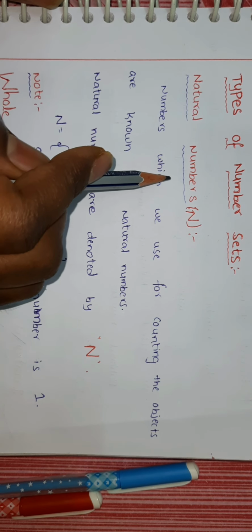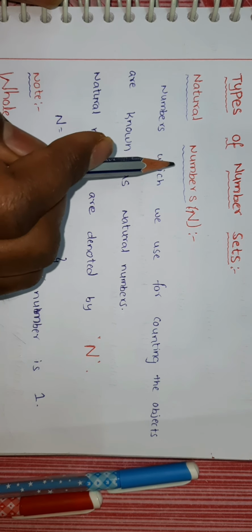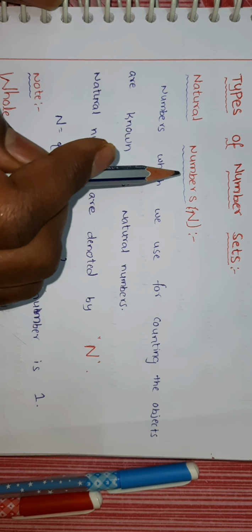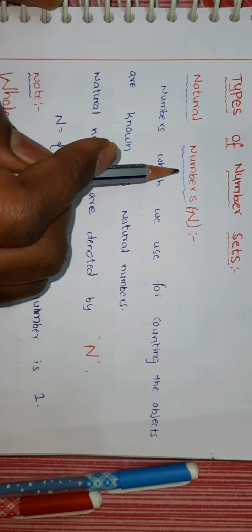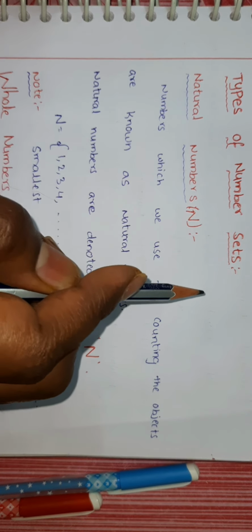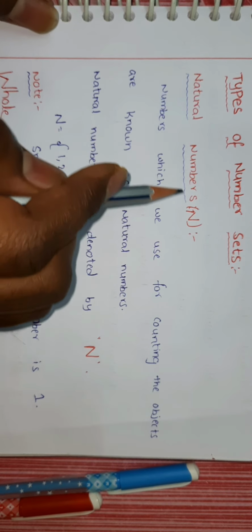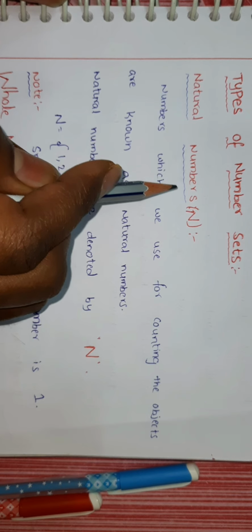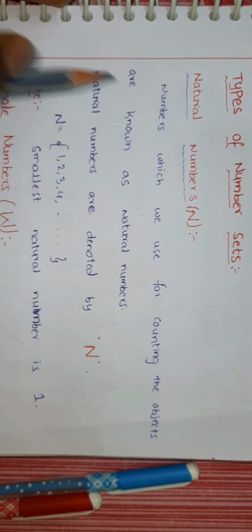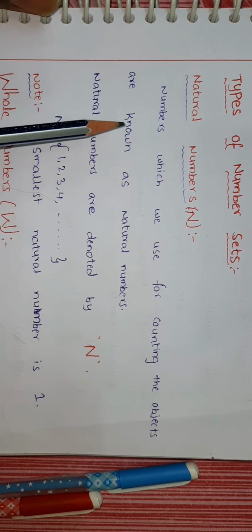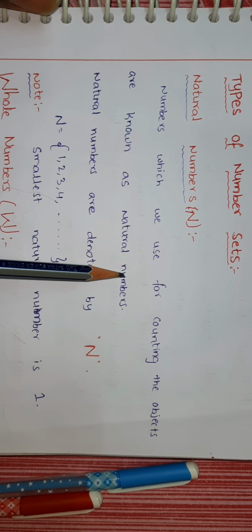What does natural number mean? Generally, we use them to count objects or things or persons or anything. From which number will we start? Yes, we will start from 1, 2, 3, 4, 5, 6, 7, and so on. Those numbers are called natural numbers. The numbers starting from 1, 2, 3, 4 are called natural numbers. Numbers which we use for counting objects are known as natural numbers.